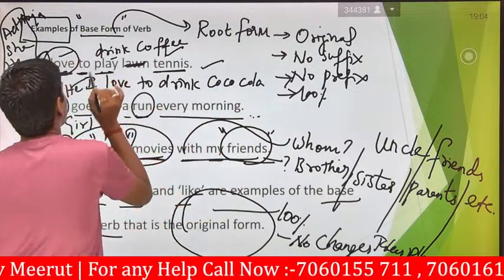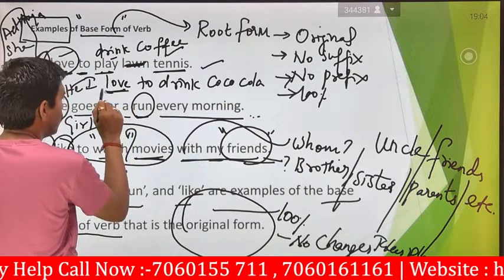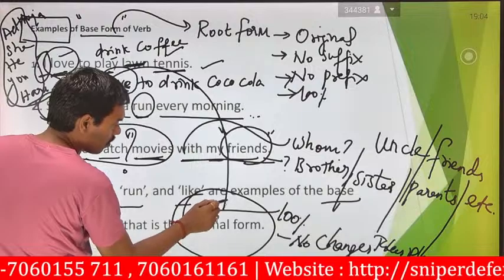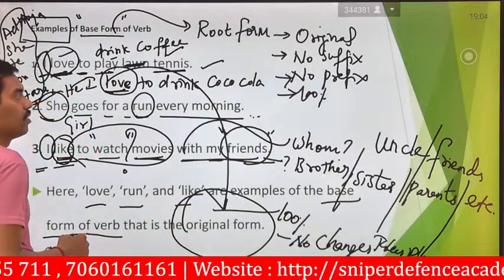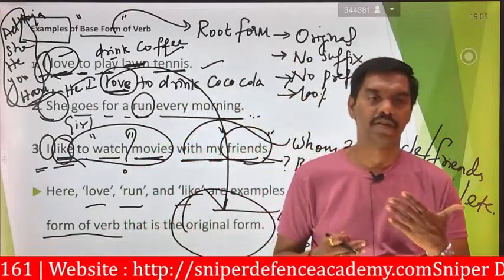You can make it like this also. The word which is given here gives the original form, which will never change in any way or any aspect.